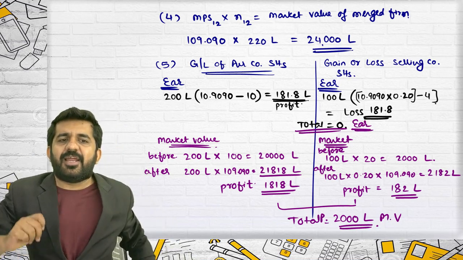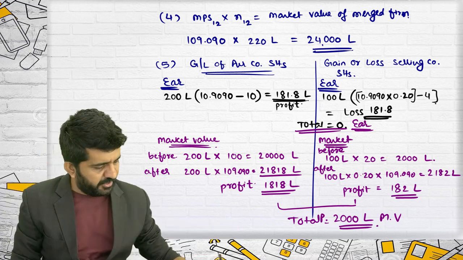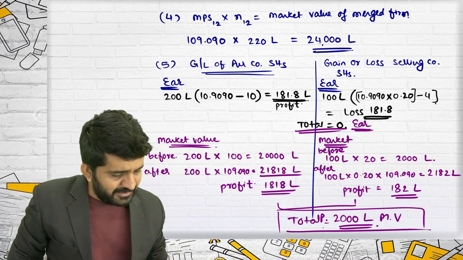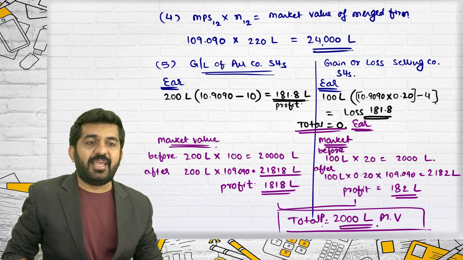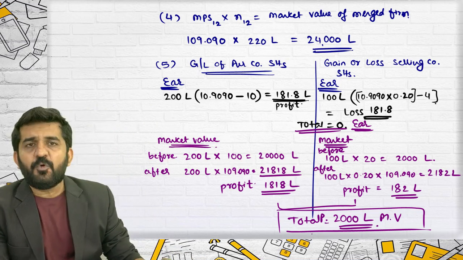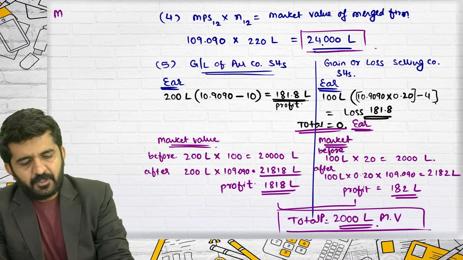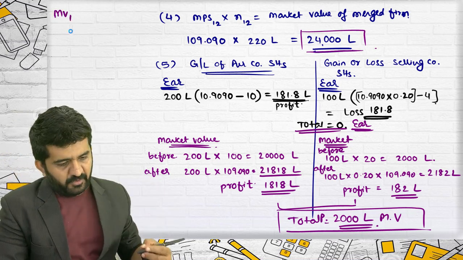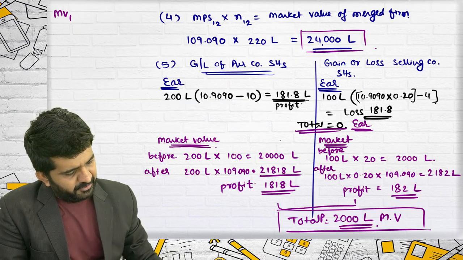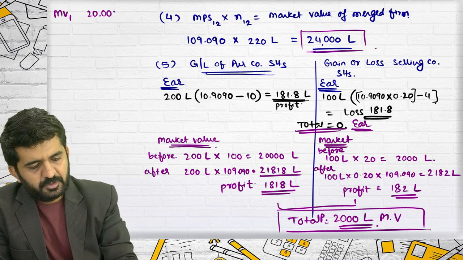If nothing is given, it is advisable, because you are having enough time, to find out as per market value and as per earnings. I can even justify this 2000 lakhs. That is nothing but gain to both the shareholders. If you find out normal market value of merged firm, it is 24,000 lakhs. Market value of first firm is 200 lakhs multiplied by 100, which is 20,000 lakhs.